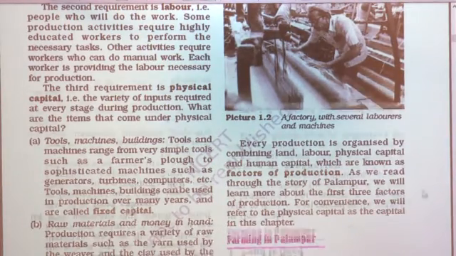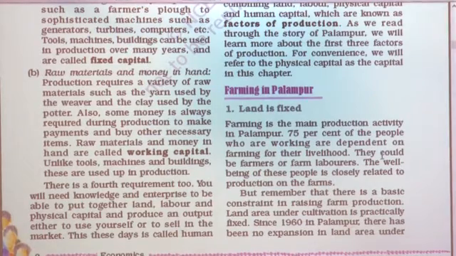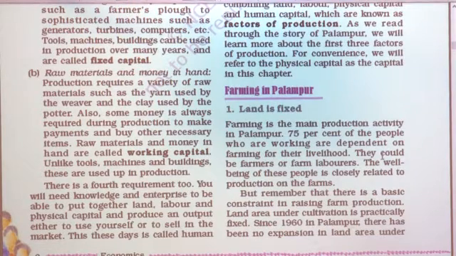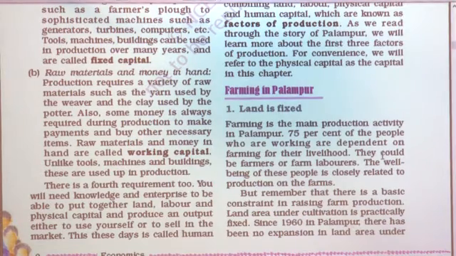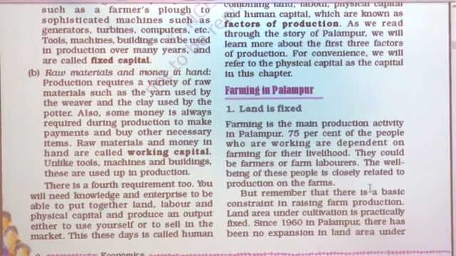Land is fixed. In the village Palampur, the main production activity is farming. 75% of people in the village Palampur are involved in agricultural activity, and they depend on farming for their livelihood. They could be farming their own farm, or working as farm laborers in that particular area. The well-being of these people is closely related to the production on the farm.